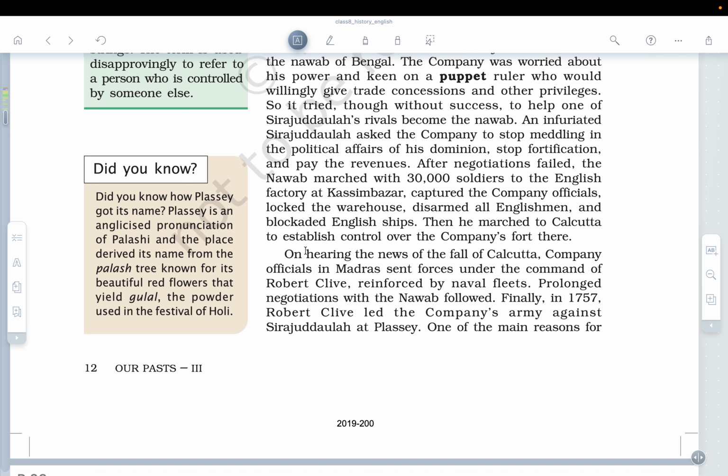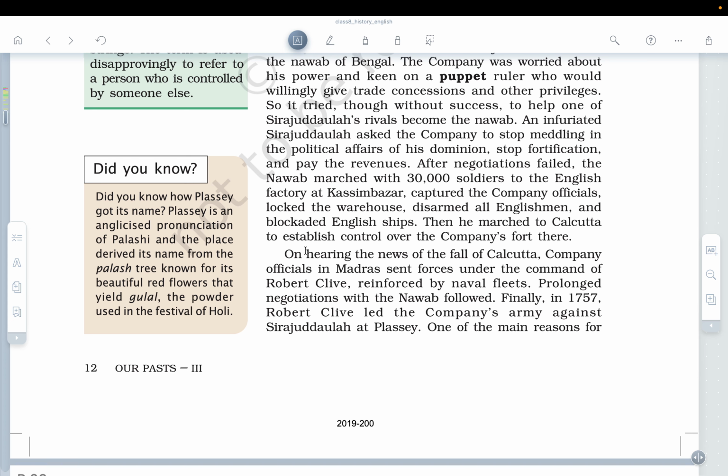Prior to that, I would also like to mention that during the Elizabethan period, the Spanish Armada was defeated by the British Army, and the British naval forces were at top-notch level. So with the help of ships, Robert Clive reached the shores of Bengal.